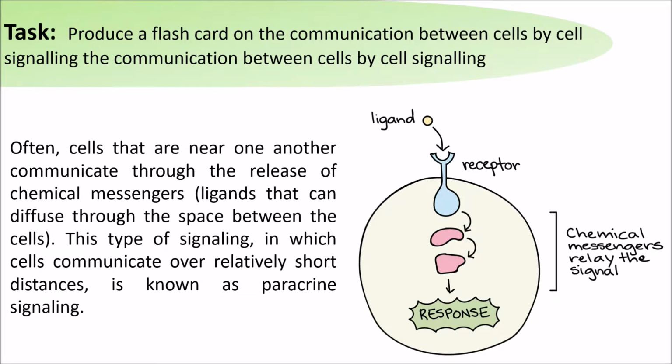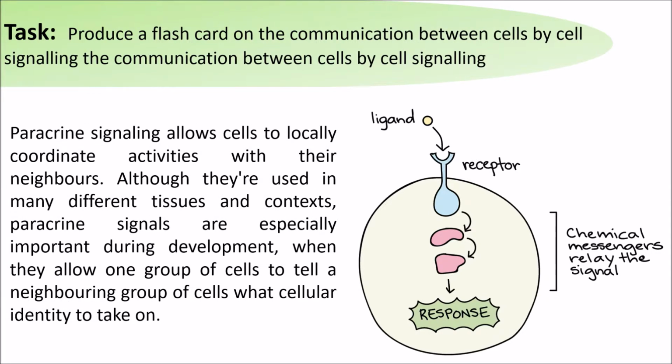Often cells that are near each other communicate through the release of chemical messages, as these can diffuse through the space between the cells easily. This type of signalling, in which cells communicate over a relatively short distance, is known as paracrine signalling.